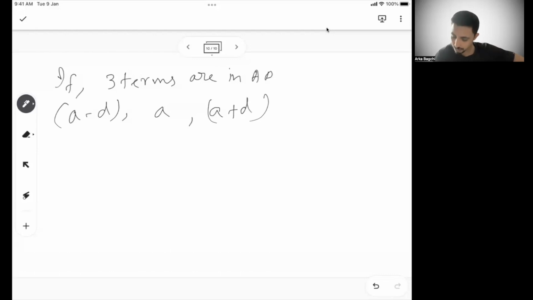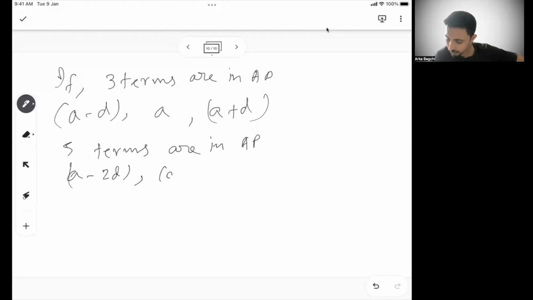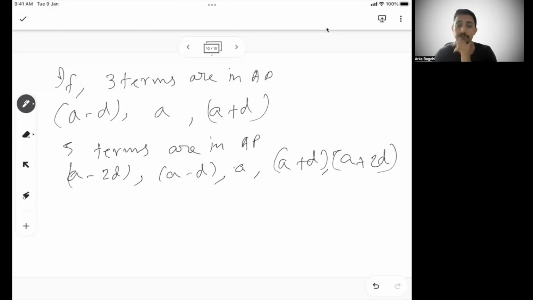If they say 5 terms are in AP, then your assumption should be A minus 2D, A minus D, A, A plus D, A plus 2D. So these are the 5 terms. When they say 5 terms are in AP and the numbers are not given, you can assume it like this. The final thing, this is how you assume the numbers.